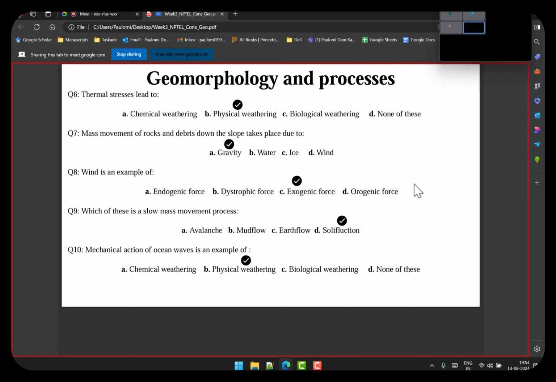Right. So the first one is: thermal stress leads to which of these? Chemical weathering, physical weathering, biological weathering, or none of these? And thermal stress, as you remember, was one of the examples that I had discussed. It was about physical weathering, because chemical has only chemical processes. You need to have a chemical process, for example, hydration, hydrolysis, carbonation.